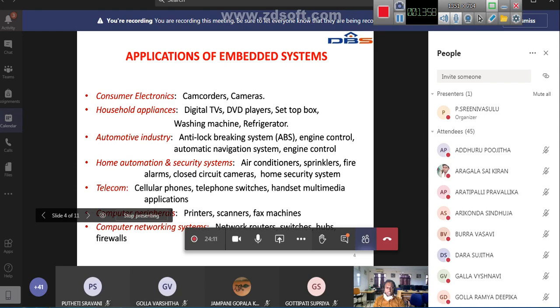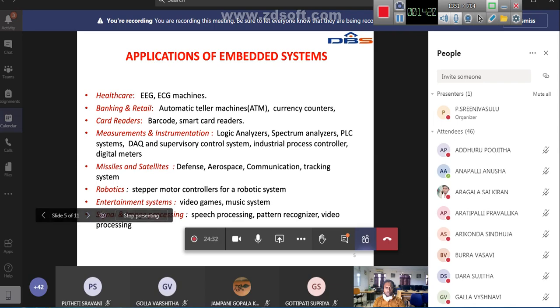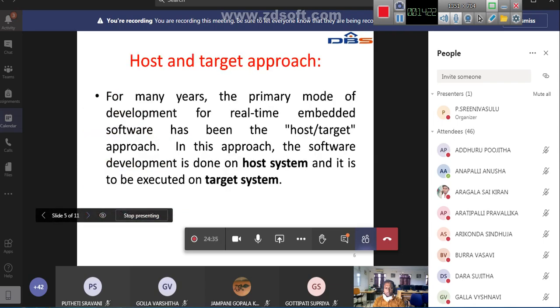Okay, next, telecom: cellular phones, telephone switches, handsets, multimedia applications. Computer peripherals like printers, scanners, fax machines. Next, computer networking systems: network routers, switches, hubs, firewalls, all this also comes under applications. So those are the applications of the embedded system. That is also important from the exam point of view.